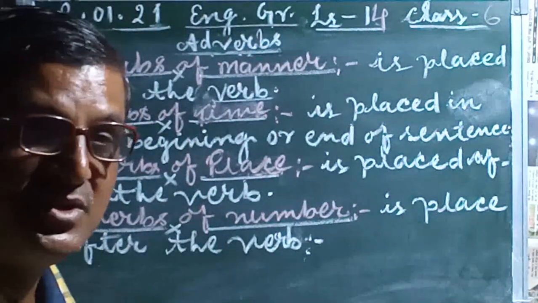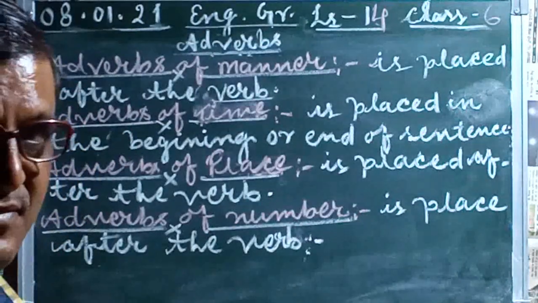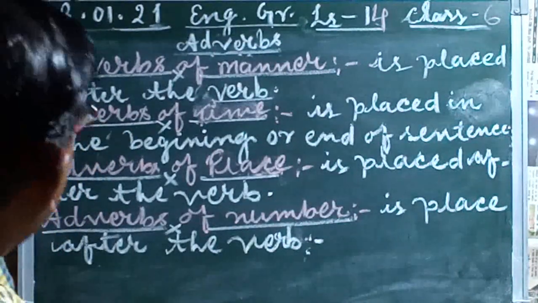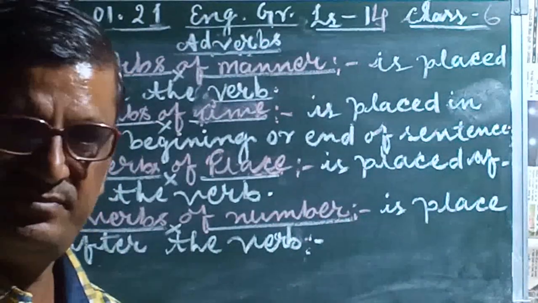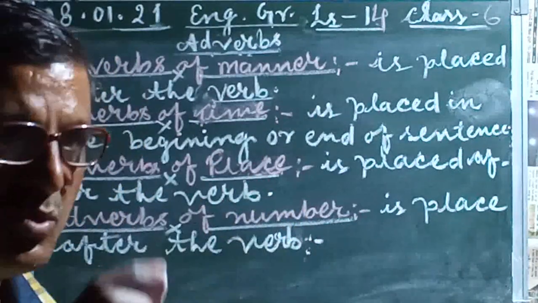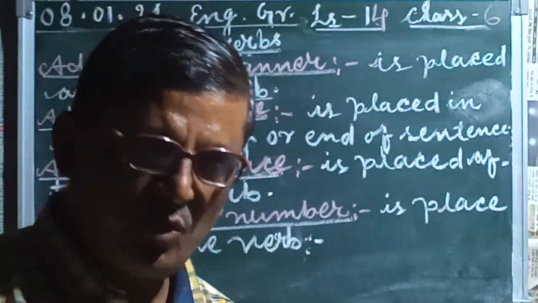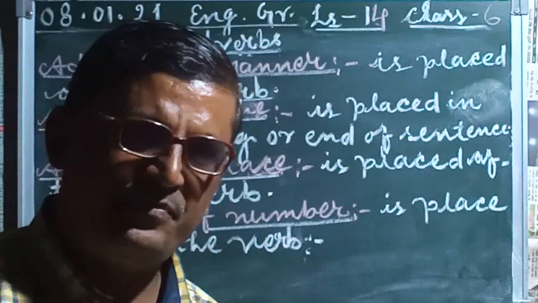I had already given you an example. This adverb of place answers the question at what place an action is done.